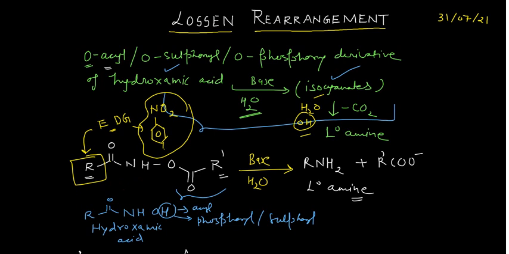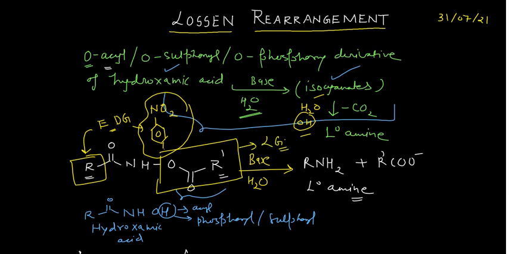And one more thing, that part which is present on the right hand side will eliminate as a leaving group. This carboxylate is a very good leaving group. That's why I have taken this. So you can simply mark this as the leaving group.